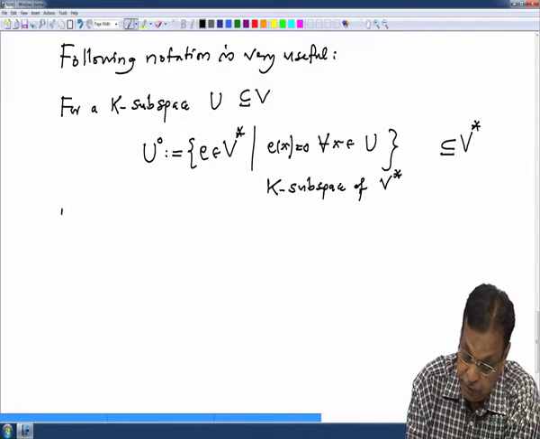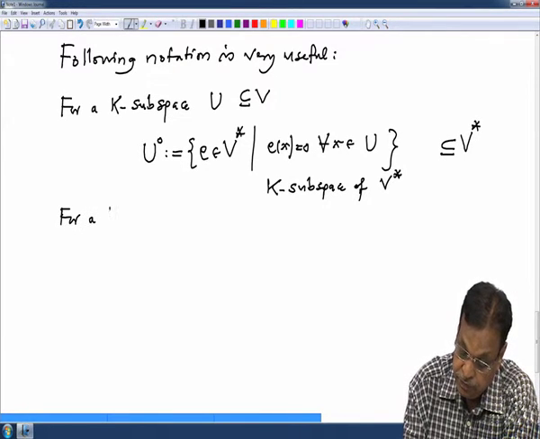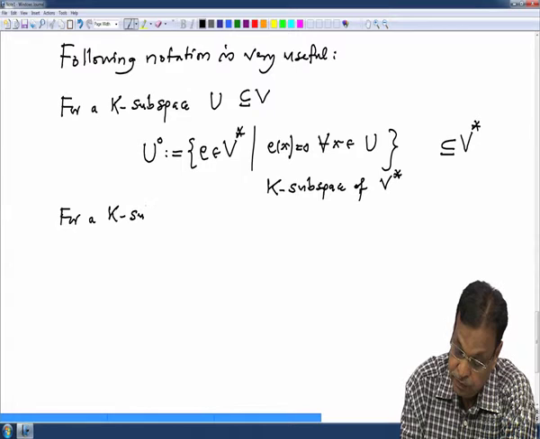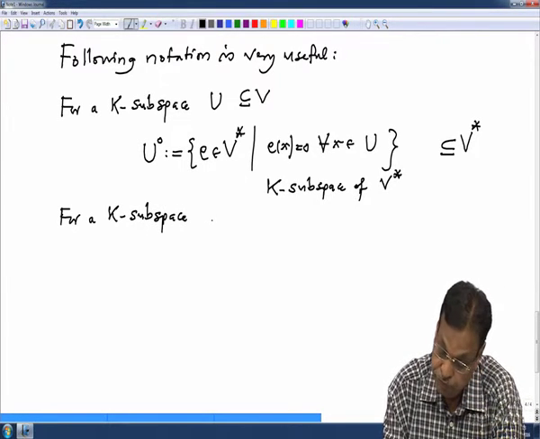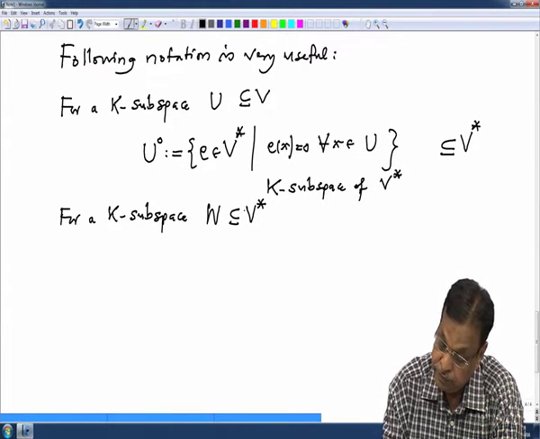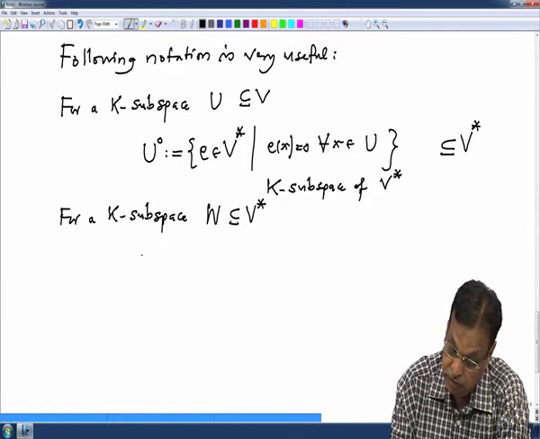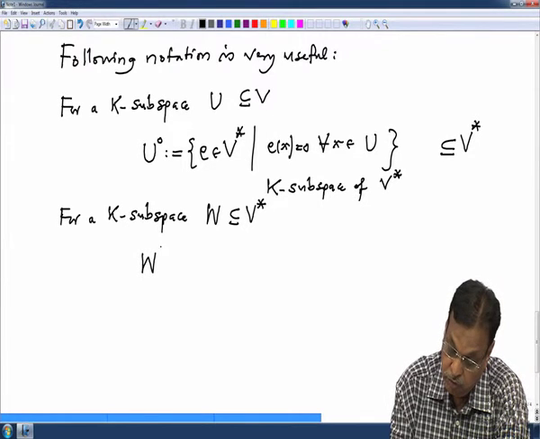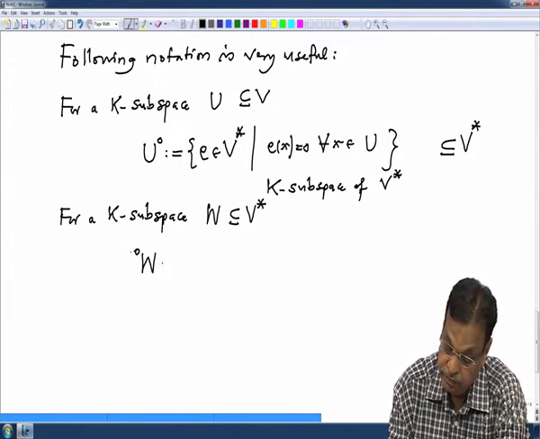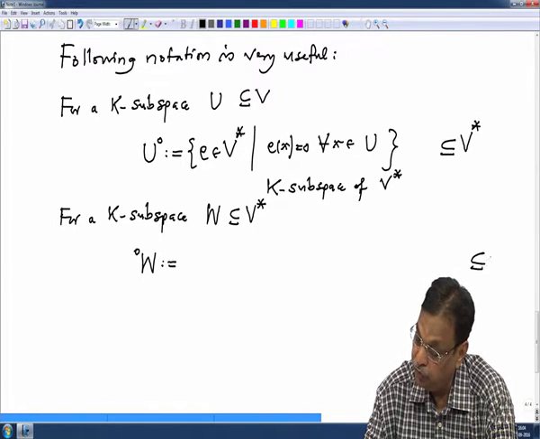Similarly, for a K subspace W of V star, I want to define W with a left circle, and this will be a subspace of V.